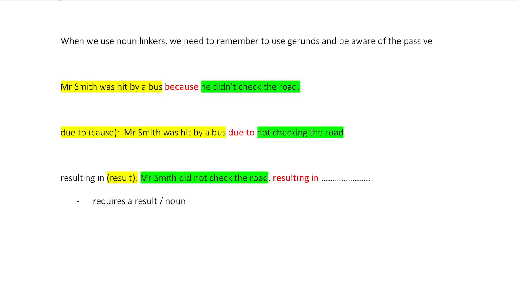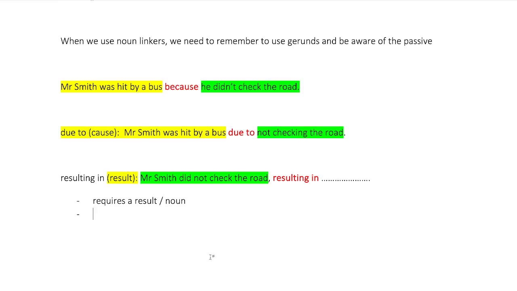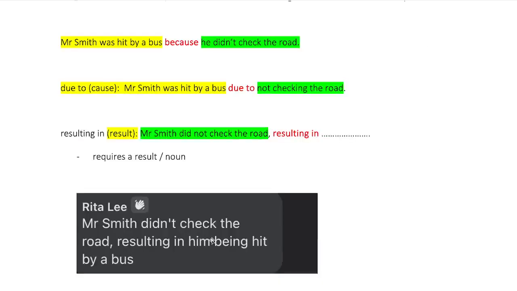I really like that. Very, very good. Let's look at what Rita said. Here it is. Yes: didn't check the road, resulting in him being hit by a bus. Fantastic.